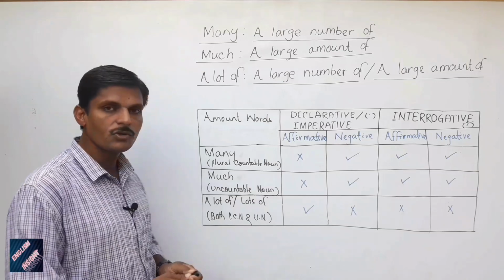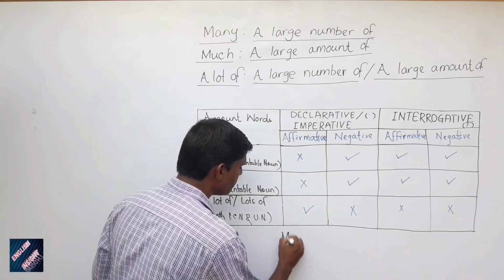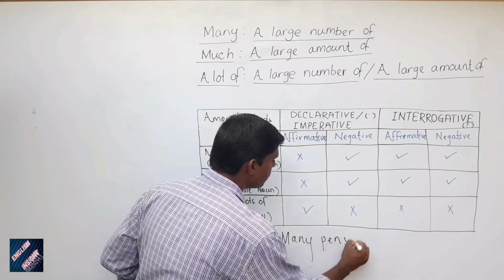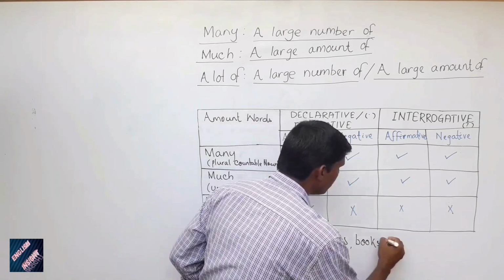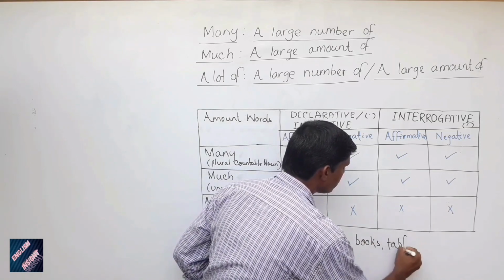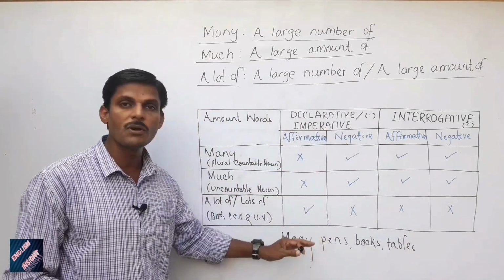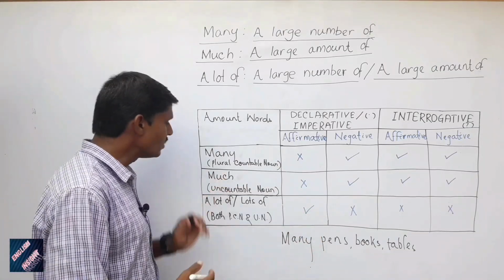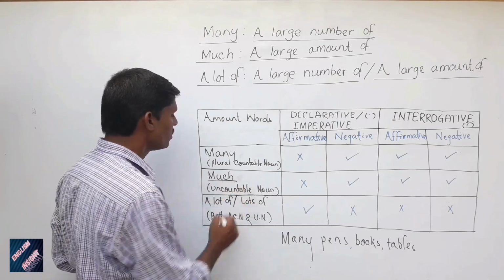Many is used with plural countable nouns. We can say many pens, many books, many tables, etc. Okay? Many can be used with plural countable nouns. Many pens, many books, many tables. Much will be used with uncountable nouns. It's written here. Much is used with uncountable nouns.